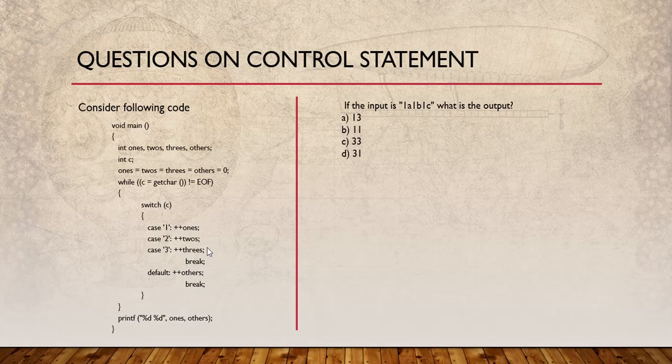The concept checked here was whether you know the use of the break statement: if you don't put break after every case, then all the statements below that case will be executed. This concept was checked in this question.